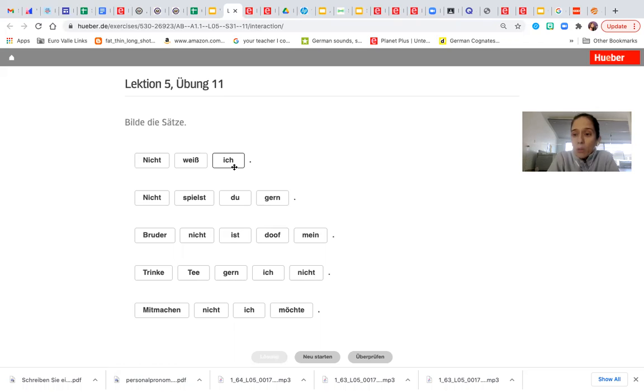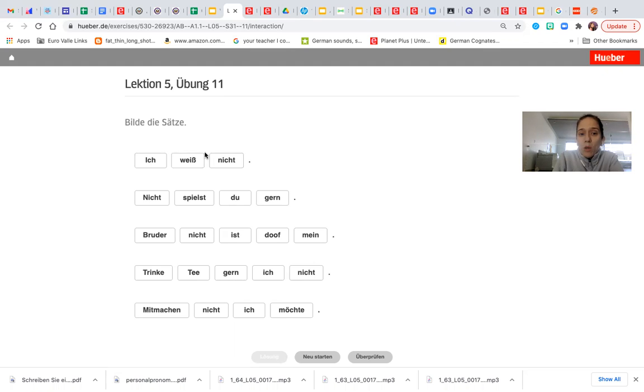How are you going to do it? You know that sentences always start with the subject, which is the subject ich. Then they are always followed by the verb. As I told you, the verb is always in the second position. Weiß. And then comes the adverb, the negation, nicht. I do not know. So write it like this in your workbook.